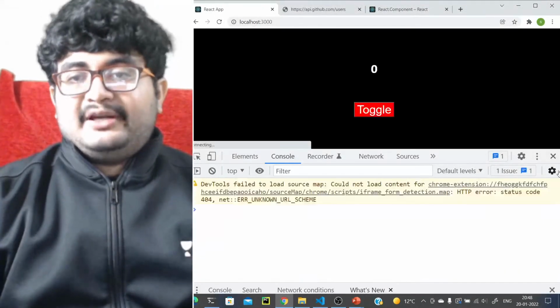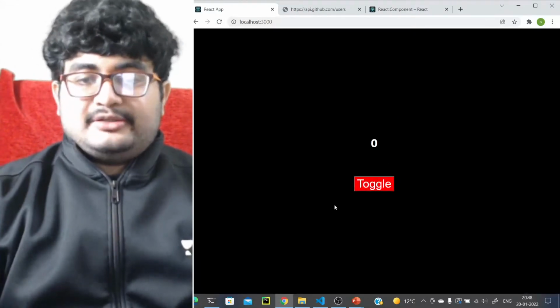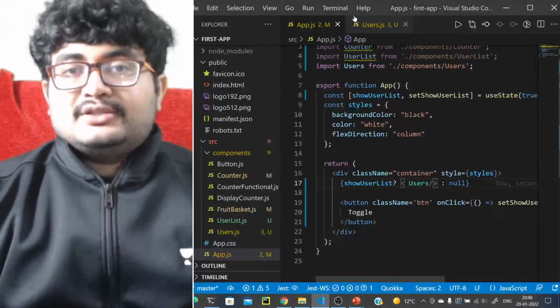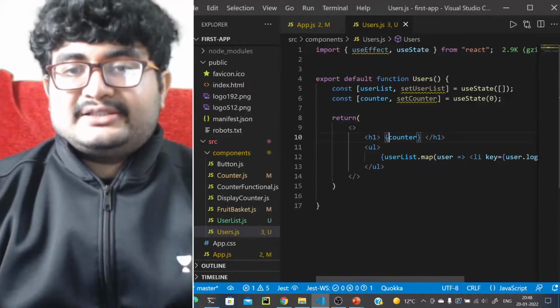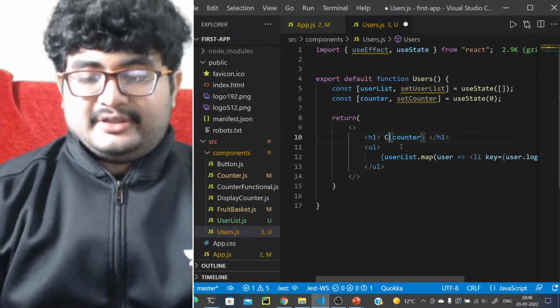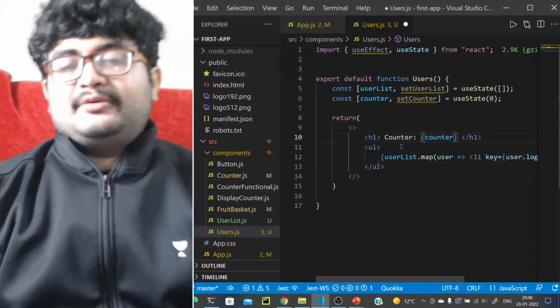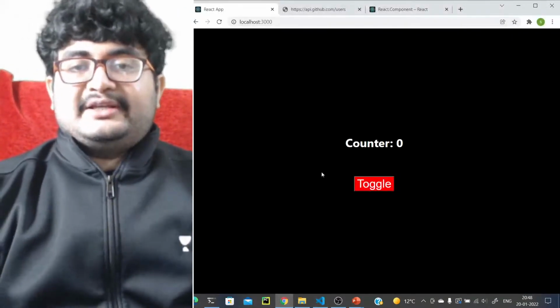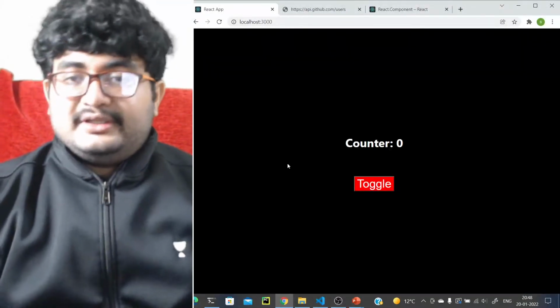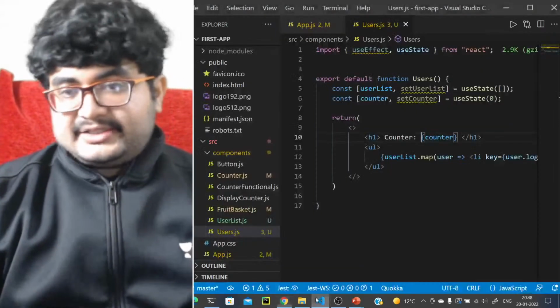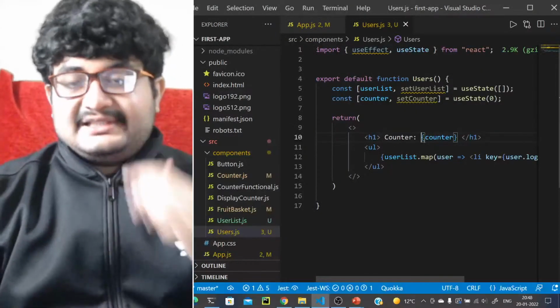So if we come here, now we have the counter to be 0. Let's just make this, maybe, counter value will be counter, just to make it nice. So counter is counter. So we have added this list of users.